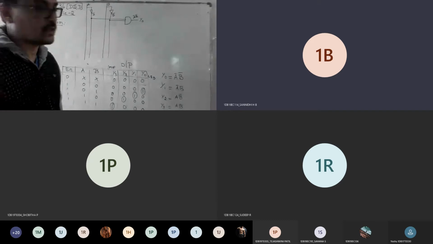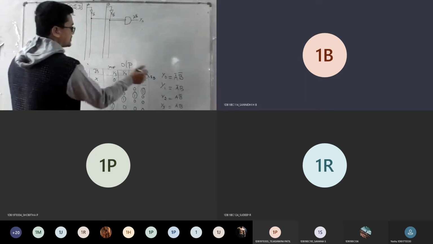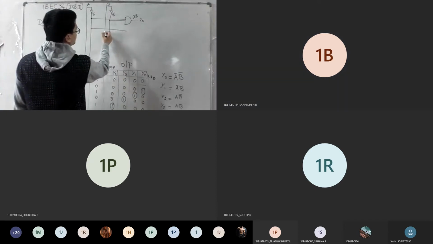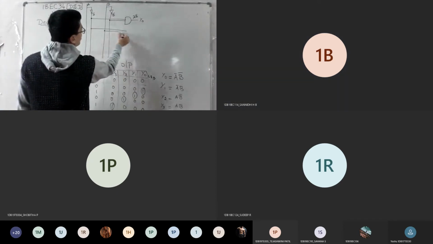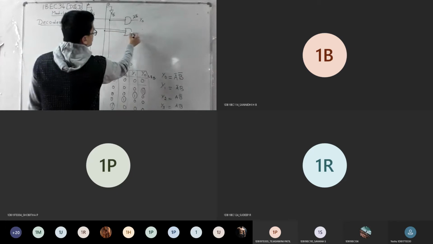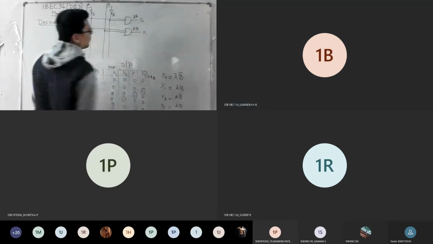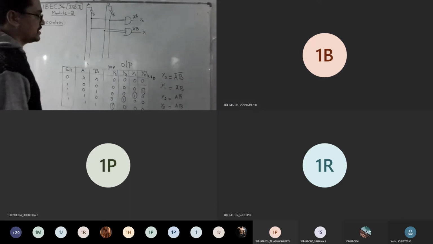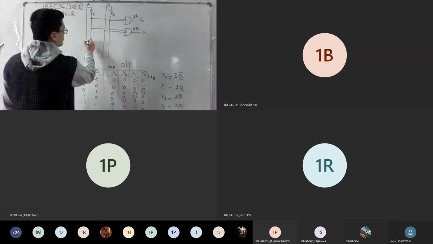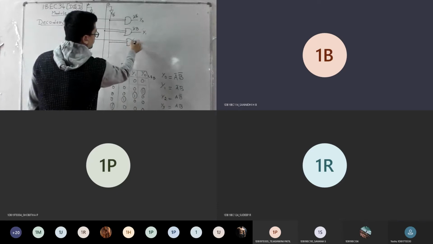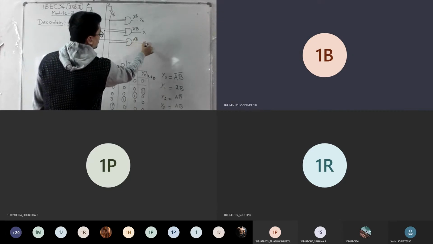Okay, so finish off this. Next is A bar B. A bar is here and B is here. If I highlight this, it will be helpful for you to check whether the connections are right or wrong. So A bar B, this is your Y1. Similarly A, B bar, this is your Y2.